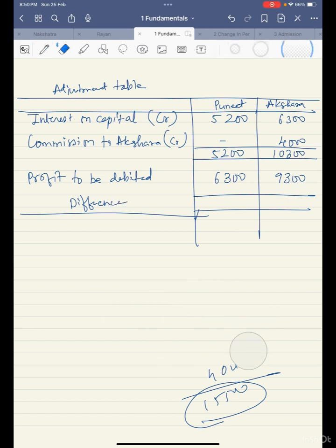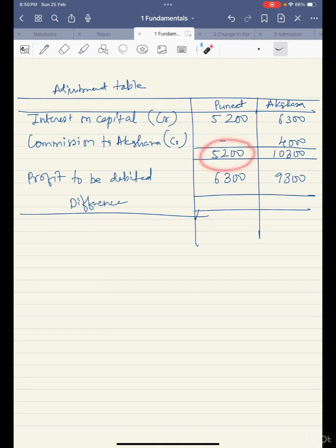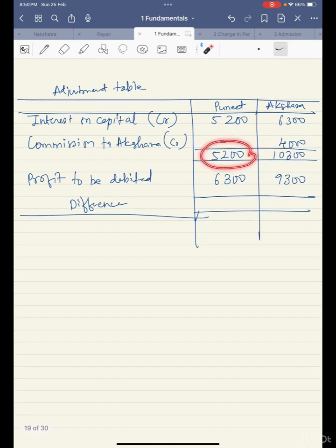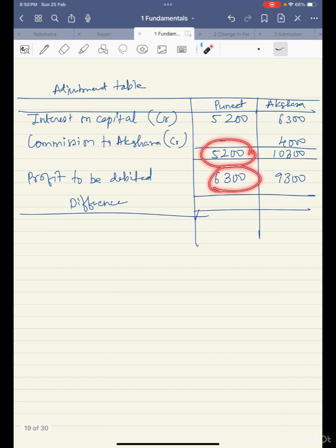See, we got the debit value also, we got the credit value also. Puneet's account to be credited with 5,200 and to be debited with 6,300. So debit is more, so he'll be paying. How much he'll pay? If we subtract, we'll get 1,100 as the amount. Wait a minute. I think I've messed up somewhere. 3,100 into 2. Yeah, okay, sorry.